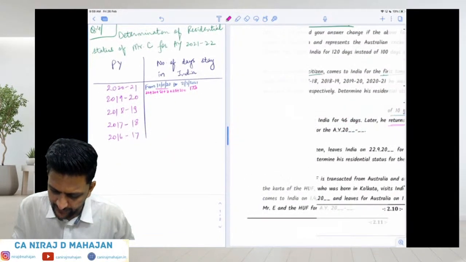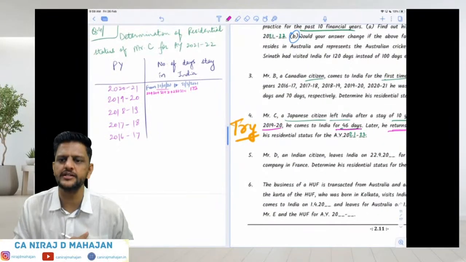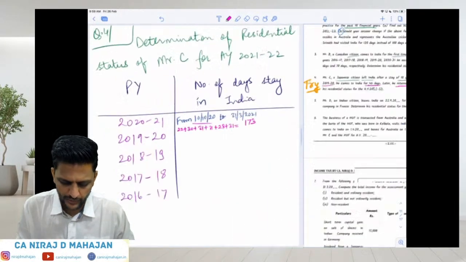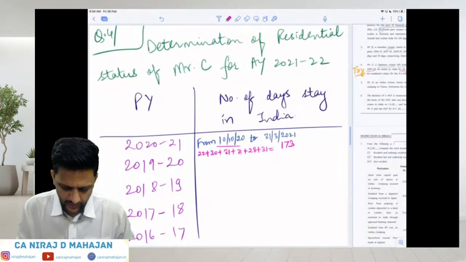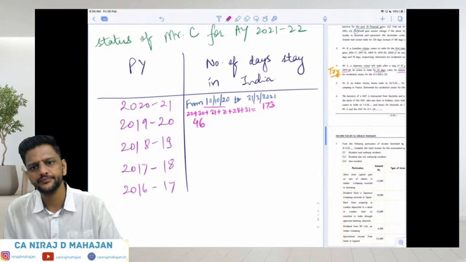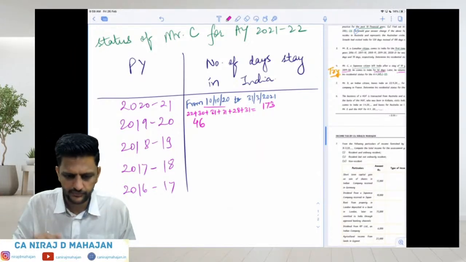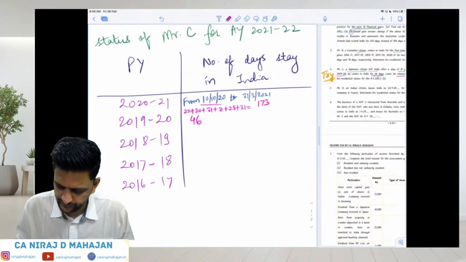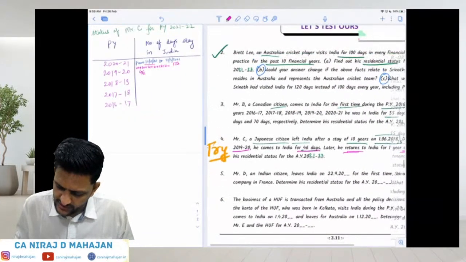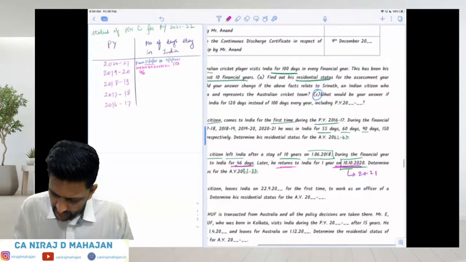For 1920, it is readymade given to us that in 1920 he is for 46 days in India. That is clearly given to us. Okay, so I'm going ahead now. So for 1920, I'm writing over here, 46 days. Right, everybody? Obviously, you can draw proper lines, a proper table. Then 1920, he is for 46 days, given to us. Now we have to do 1819.